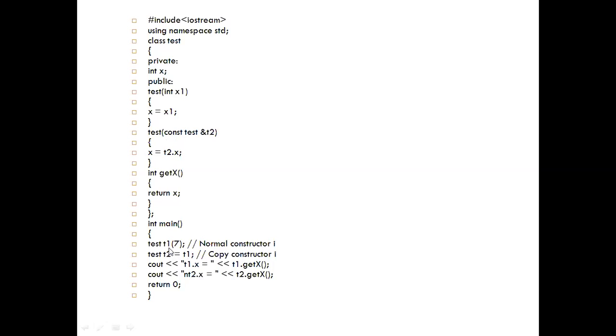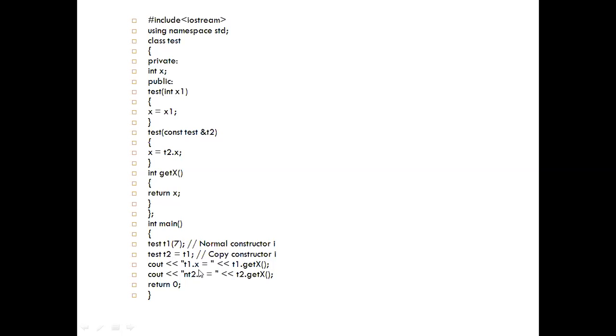So the value 7 of the x variable in t1 gets copied to the x variable of the t2 object, so it is assigned the value 7.